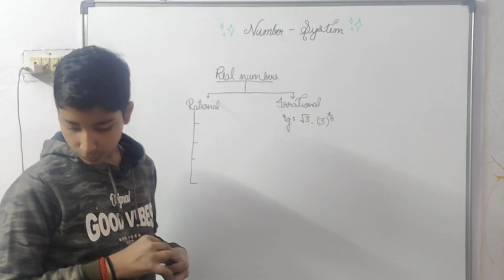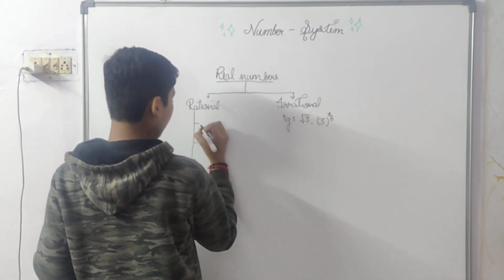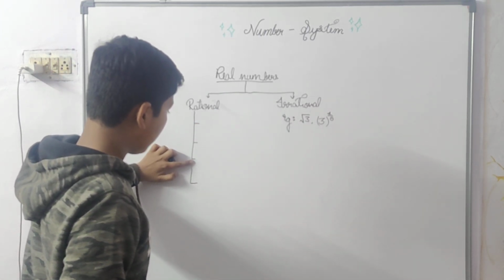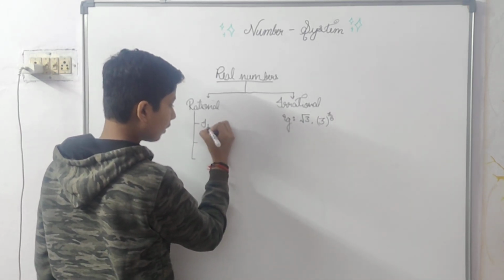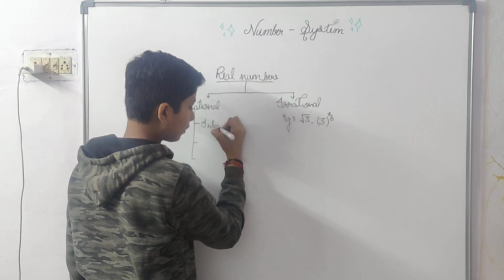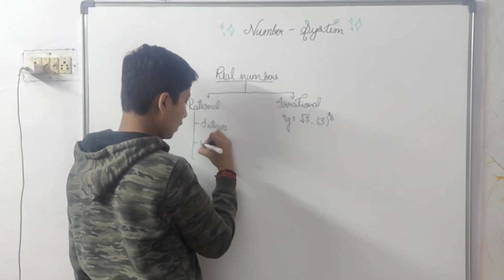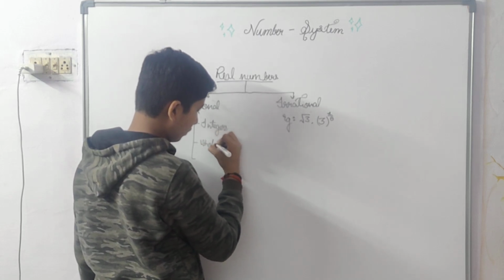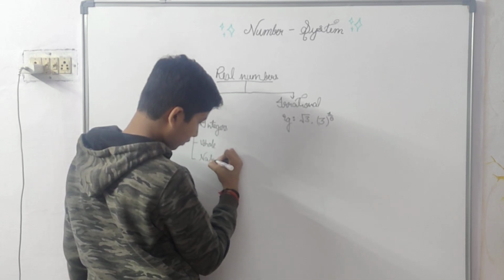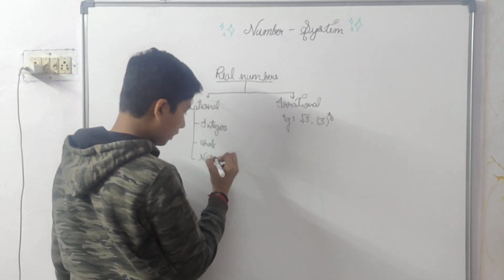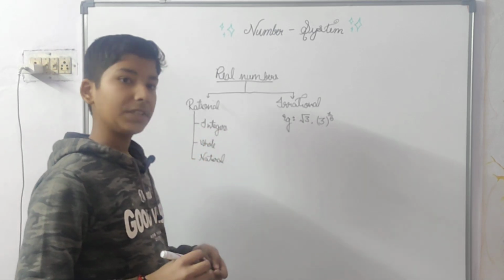Okay, so what are those parts? Sorry, I mean 3 parts they are divided into. Integers, whole numbers, and natural numbers. So I will tell you about all of these. So firstly, integers.